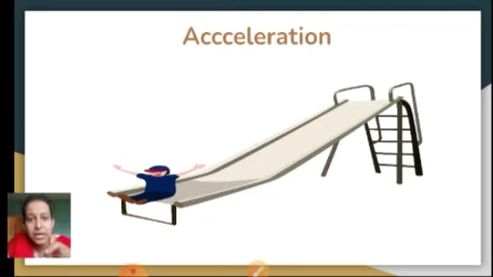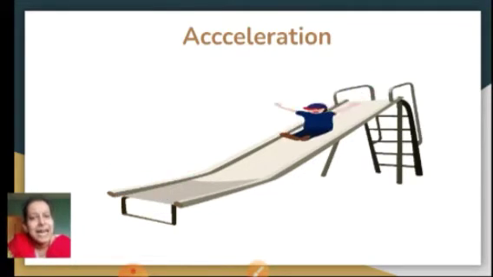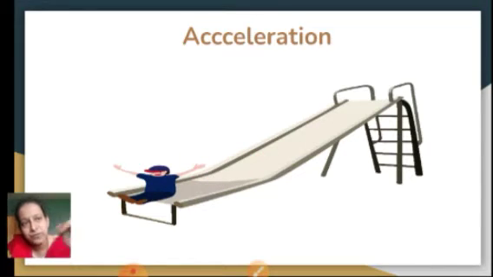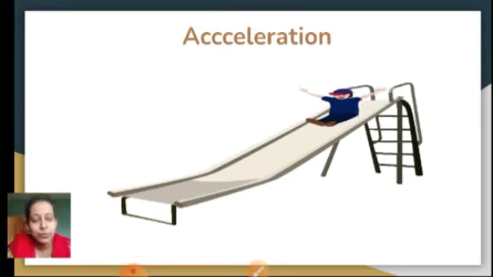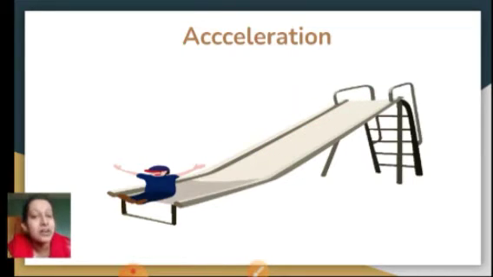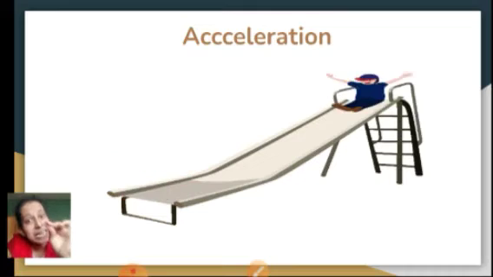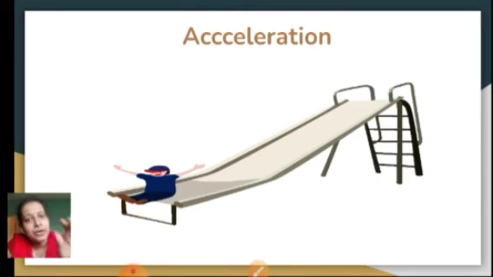Instead of using speed, I'm going to use the term velocity, because it is a little higher and it is moving in one direction. If you see, it moves in only one direction, so speed and velocity over here of that person will be equal. But instead of the word speed, I'm going to use the word velocity here. When you begin on a slide, the initial velocity, when you are at rest, is 0.